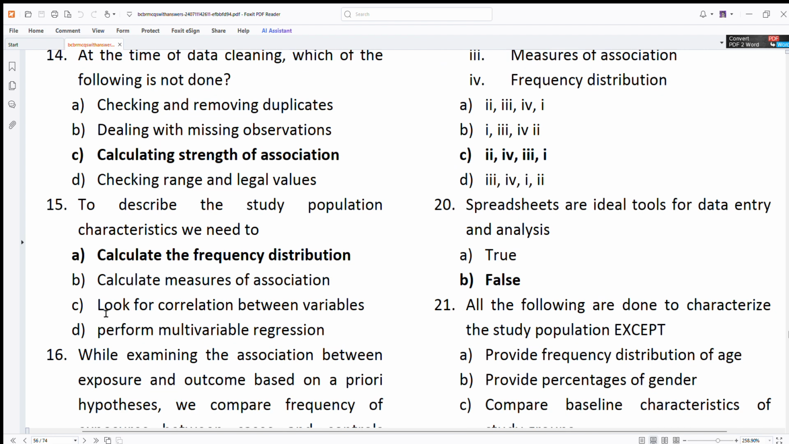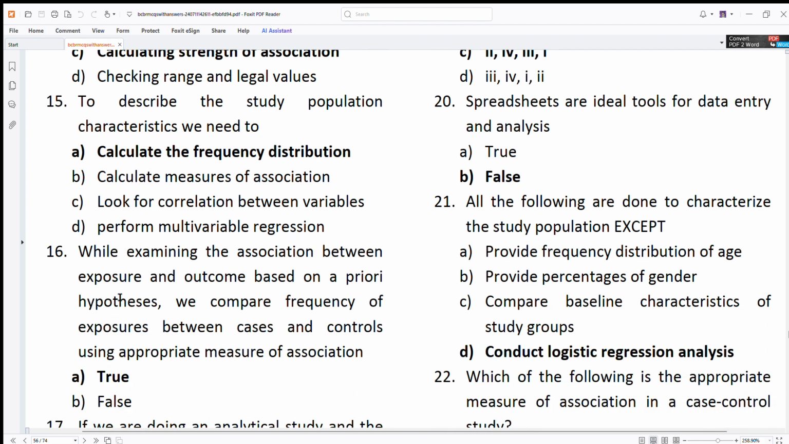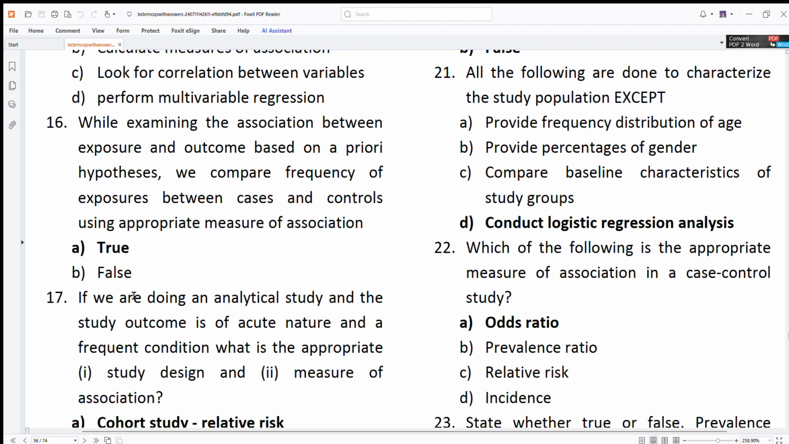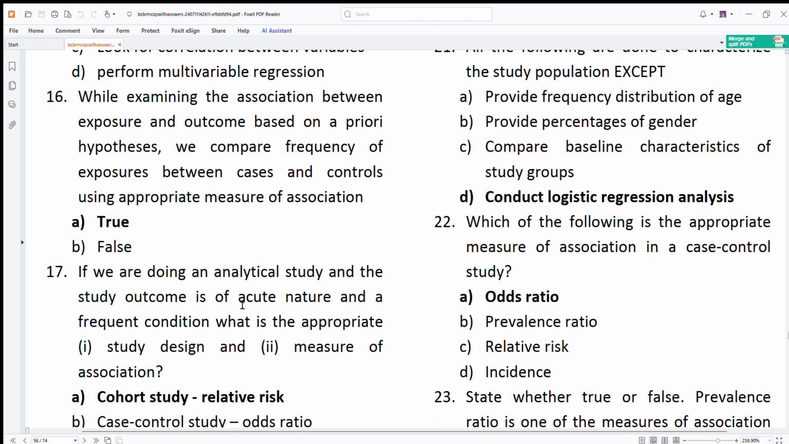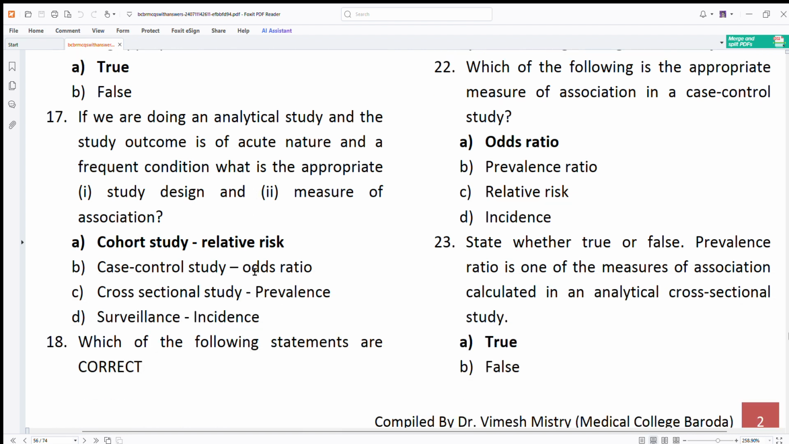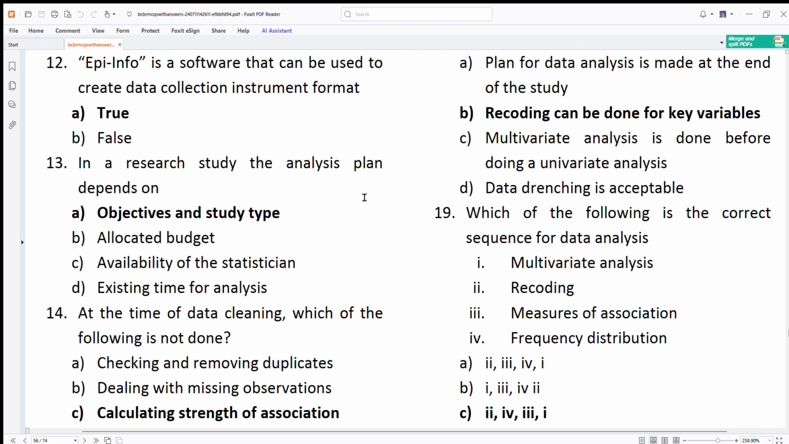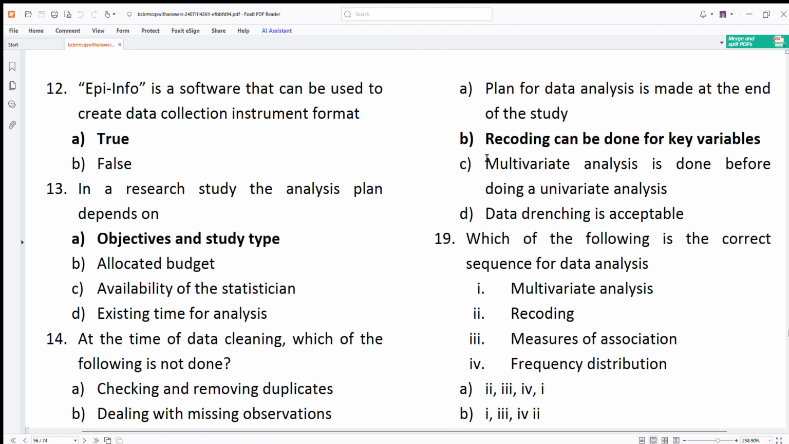Yes, correct. When examining a priori, we compare frequency. If you are doing an analytical study and the outcome is acute in nature and frequent, then without doubt it is a cohort study and we will measure relative risk. Which of the following statements are correct? Recoding can be done for key variables. Yes, it can be done.